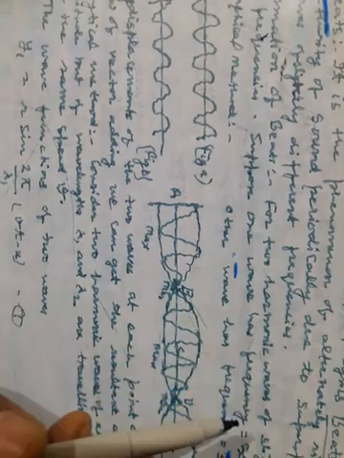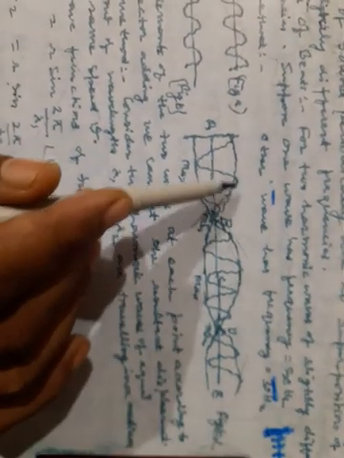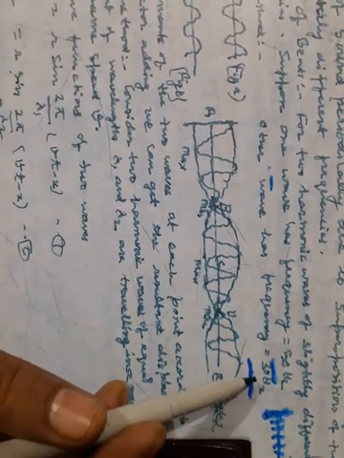Here I want to discuss formation of beats. For two harmonic waves of slightly different frequencies, suppose one wave has frequency 50 Hz and the other wave has frequency 30 Hz. Now I hope you know something about beats. The first method is the graphical method. How do you obtain beats?